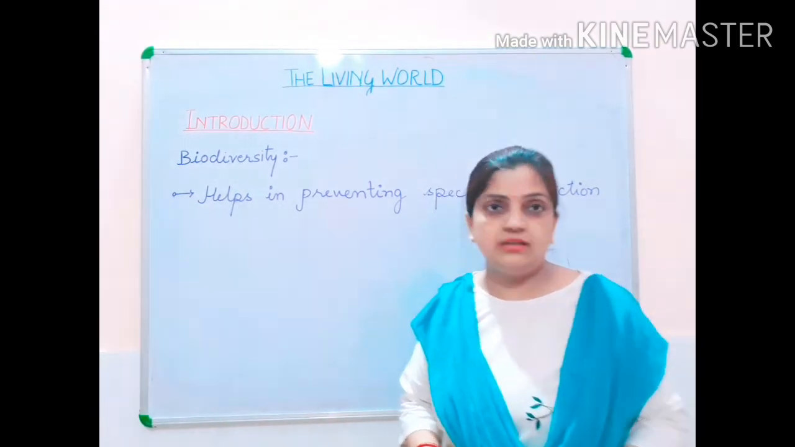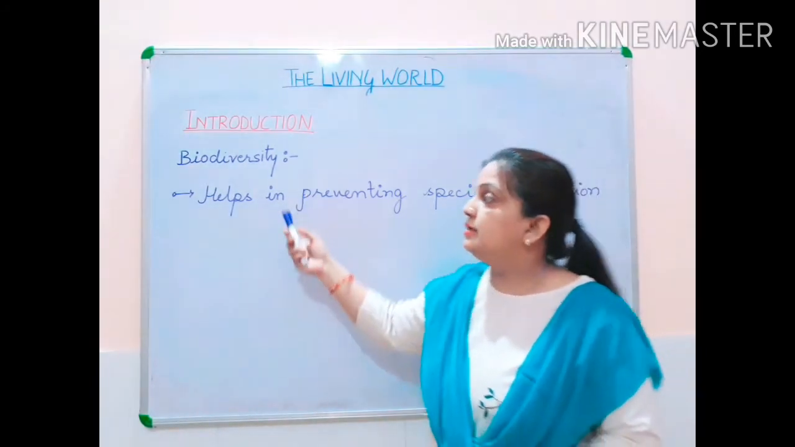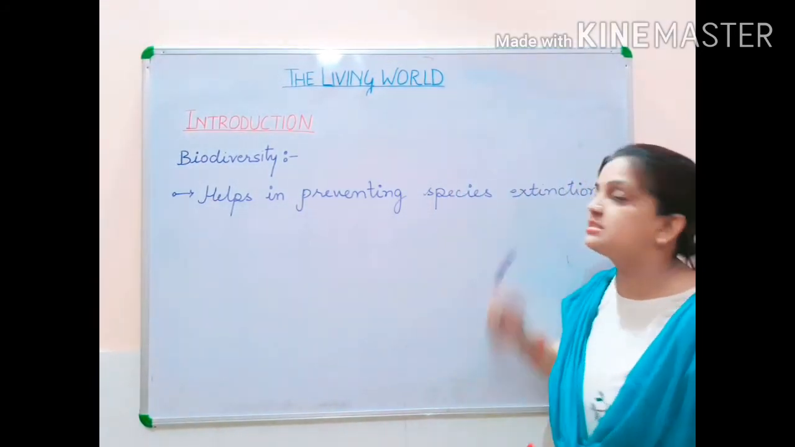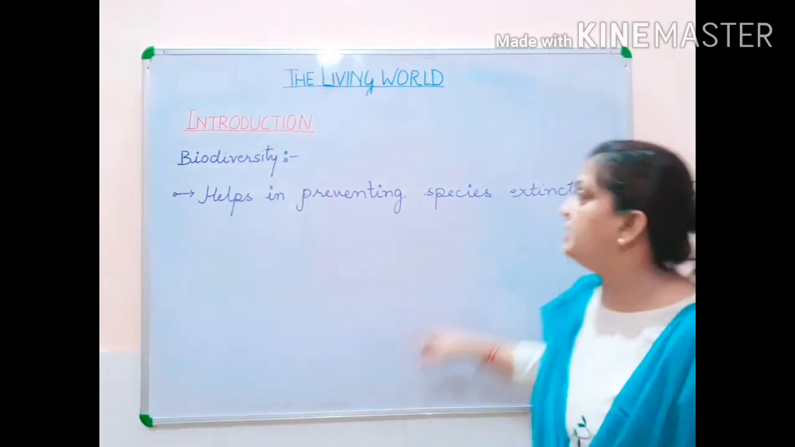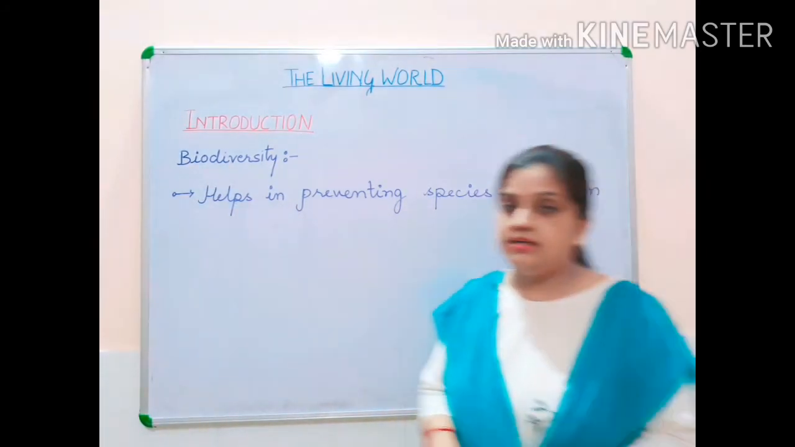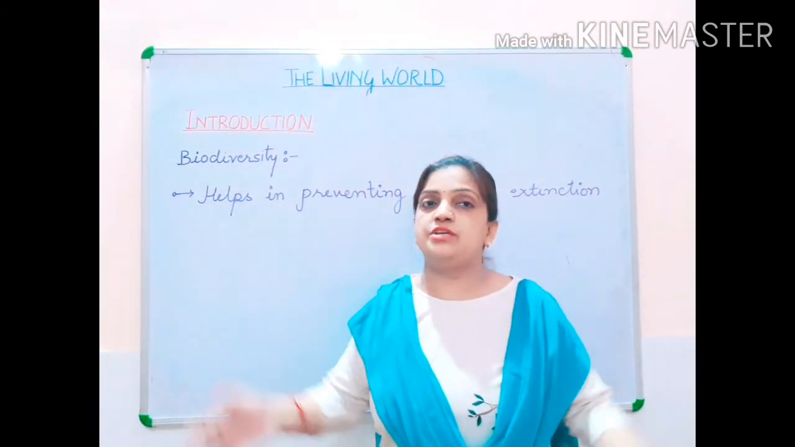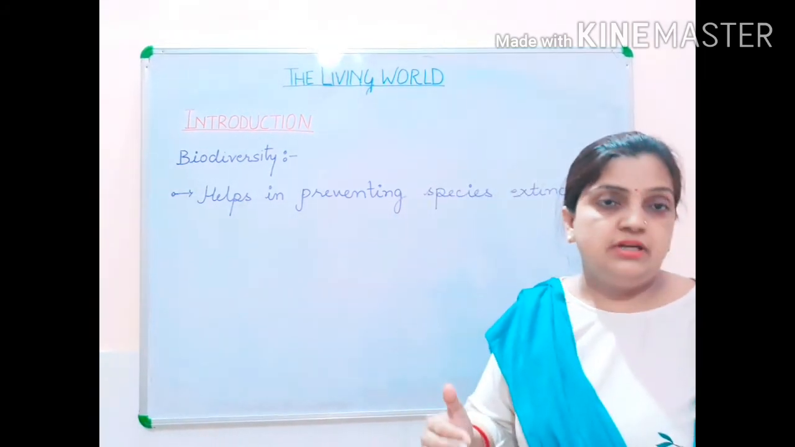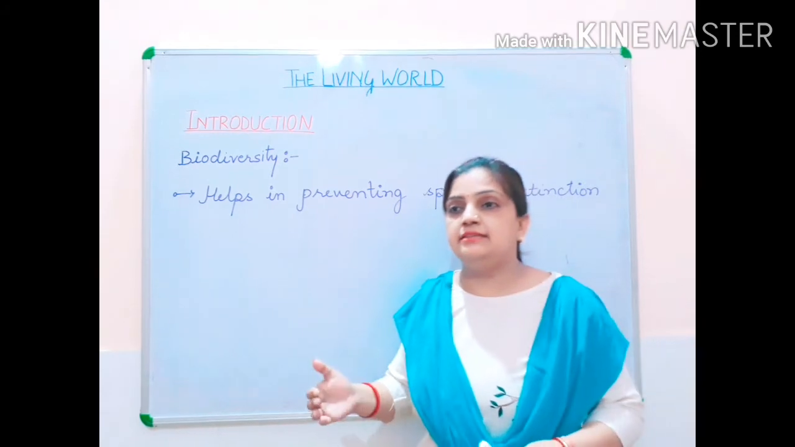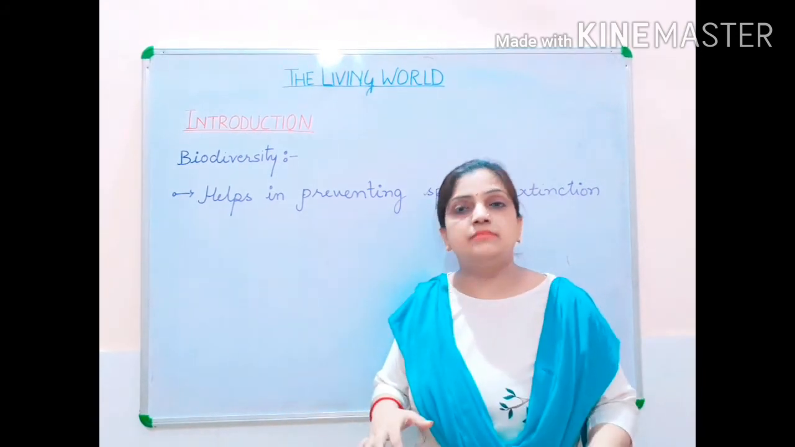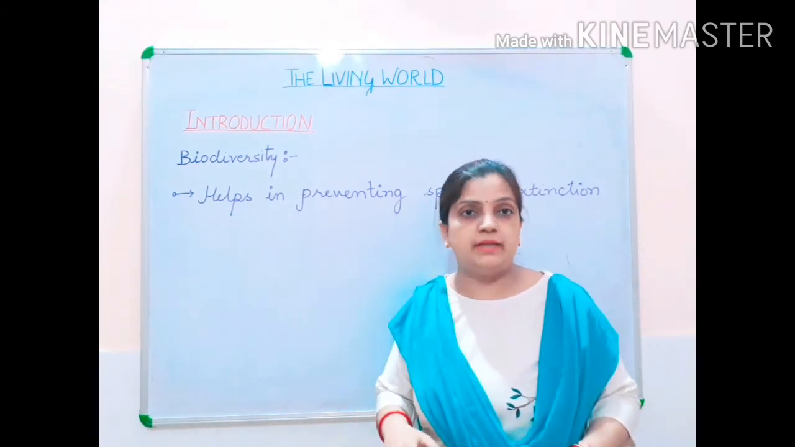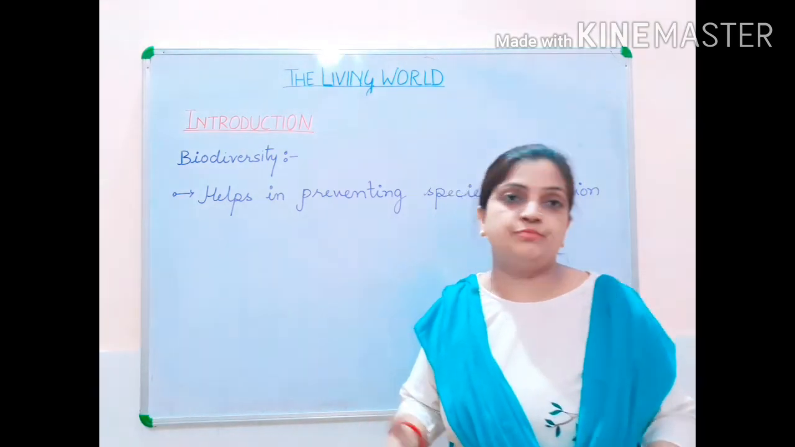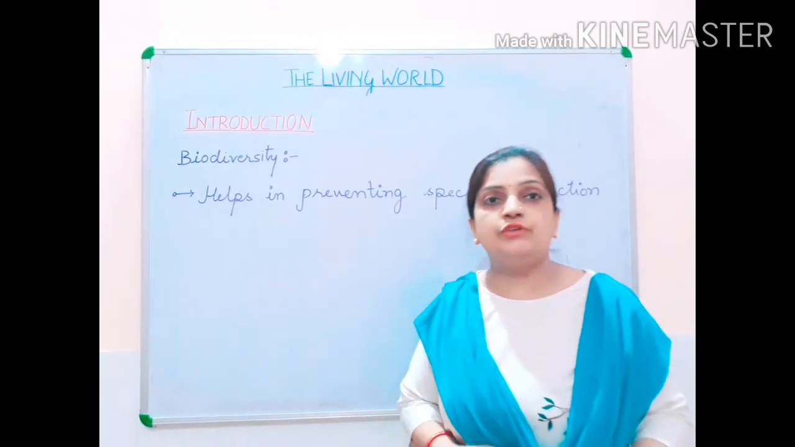maintaining the ecological balance. Now you are preventing species extinction. Now what do you mean by species extinction? Extinction means loss of. So if any of the organisms is not taking birth on the planet, if suppose that reproduction process would not be there, then what would happen?